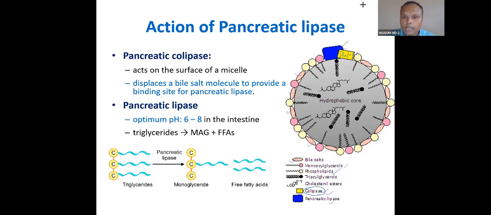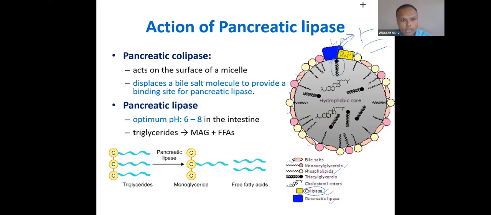It is a protein that actually provides the platform for binding of lipase. And what does this lipase do? Lipase pulls this fatty acid from the triacyl glycerol and converts it into this T form, and then to acyl. Again it pulls and converts, and this is how lipase will digest this micelle.